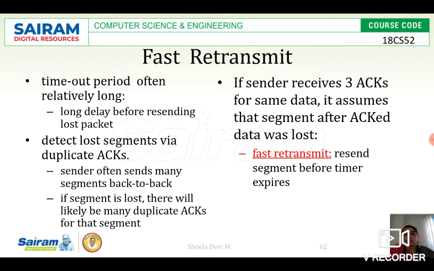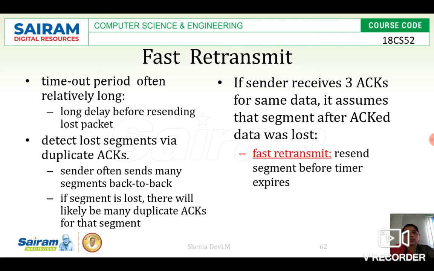The same thing is explained once again. Fast retransmit: the timeout period is often relatively long. If the timeout period is long, there will be a long delay before resending the lost packet. To overcome this long delay, a new method detects a lost segment via duplicate acknowledgements.